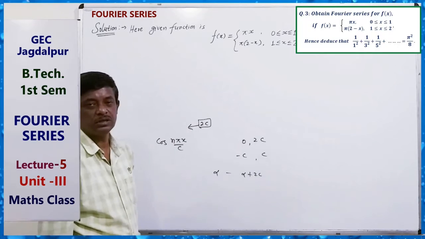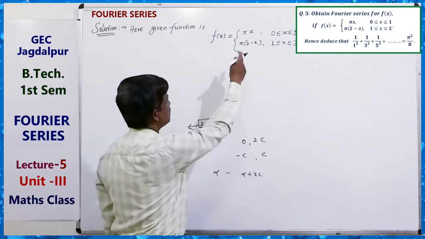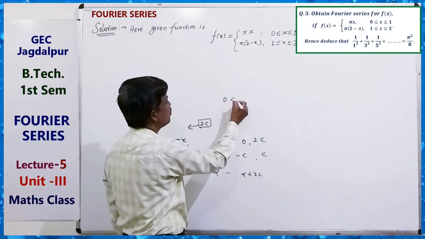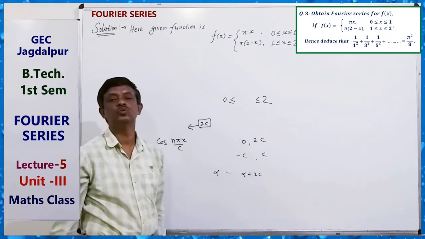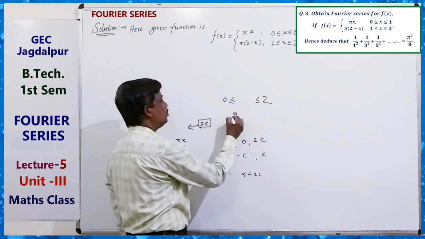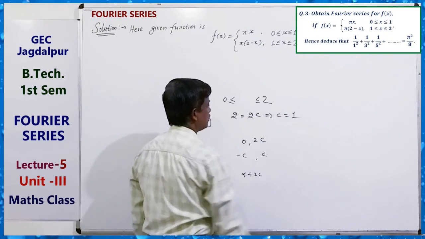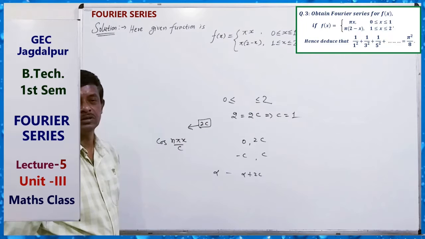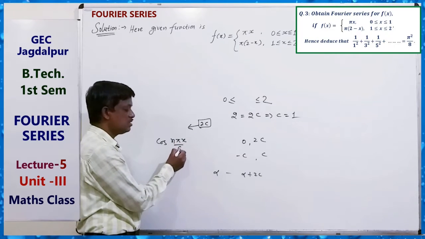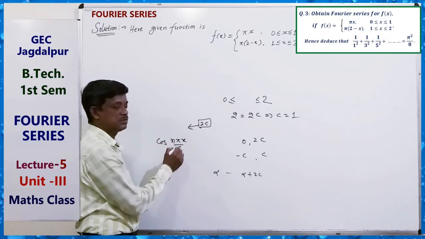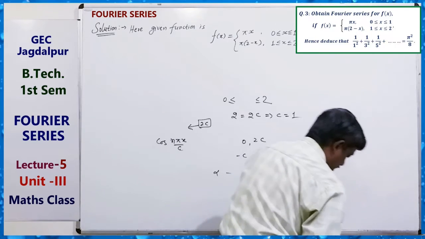The complete interval is 0 to 2, so 2 equals 2c, which implies c equals 1. So for writing the Fourier series, n pi x by c means n pi x, in place of nx.